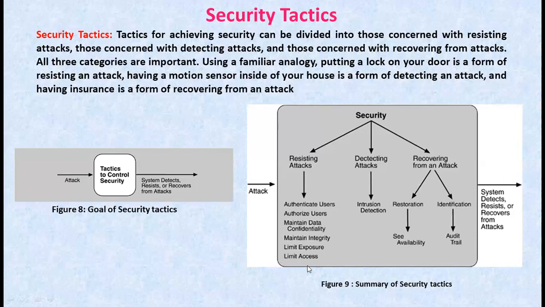And the second one is detecting attacks. The detecting of an attack is usually done through an intrusion detection system. Such systems work by comparing network traffic patterns to a database. In the case of misuse detection, the traffic pattern is compared to the historic patterns of known attacks. In the case of anomaly detection, the traffic pattern is compared to the historical baseline of itself. Frequently, the packets must be filtered in order to make the comparisons.